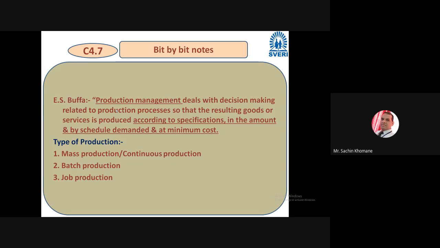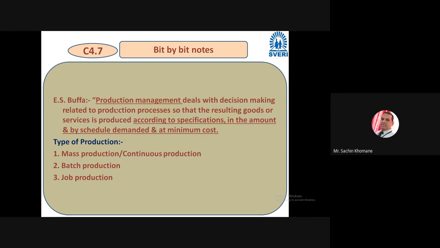Whether it is happening in the amount, whatever cost that person has told, within that cost, can you produce it? Also by scheduled demand, right? As per when he is expecting the product to be dispatched, at minimum cost. Yes, the customer asked within a specific amount, but at minimum cost, and definitely according to specification, which means quality is not compromised. So that is production management, right?